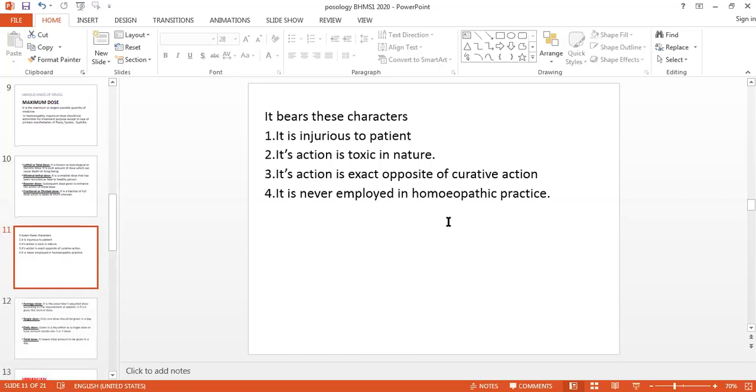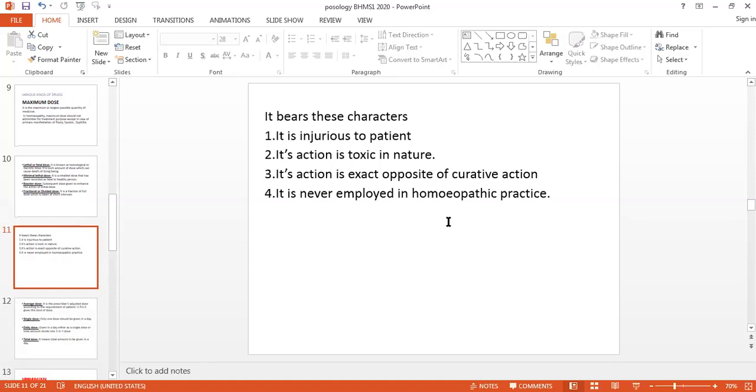Then the next one is the physiological dose. These physiological doses are doses which stimulate the normal functioning of our body, of different organs and systems. Hence, the symptoms thus appearing are known as the physiological dose.